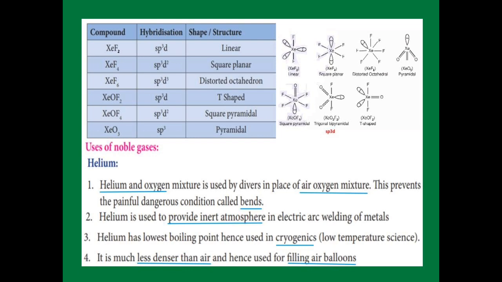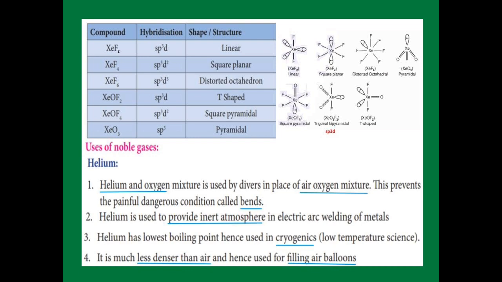And XeO3 possesses sp3 hybridization, and see the structure: Xe forms 3 double bonds with 3 oxygen and has 1 lone pair, and the lone pair gives the pyramidal structure for xenon trioxide.